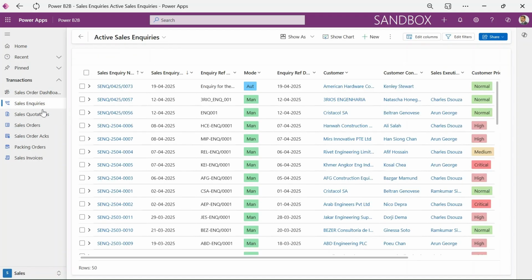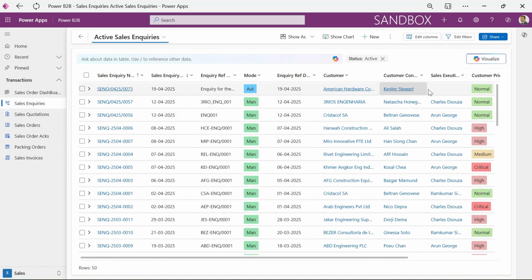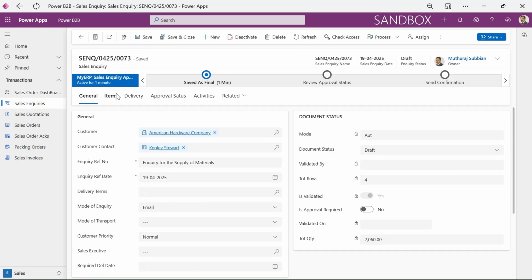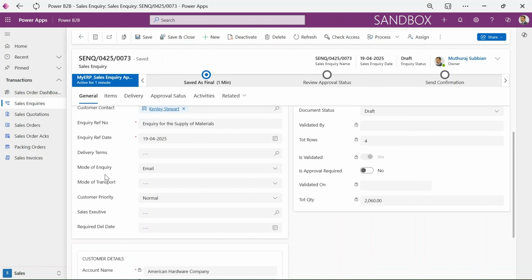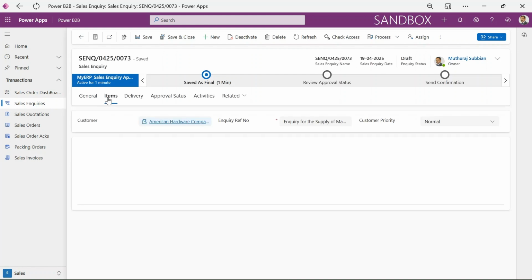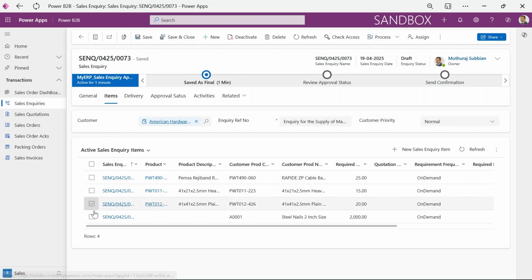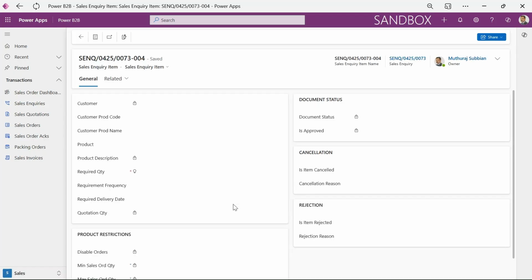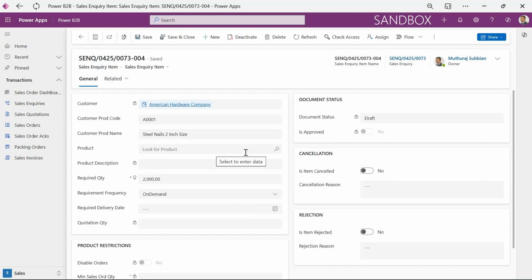Now if we open our Power B2B application and navigate to the Sales Enquiry menu, you will be able to view the newly created inquiry with mode marked as AUT, meaning it is created automatically. If you see the list of items, if the system is able to find the product code, it will automatically update it. Else it will keep it as blank for manual intervention. You can update all the fields which are not included in the email and save the inquiry document as final for further processing.